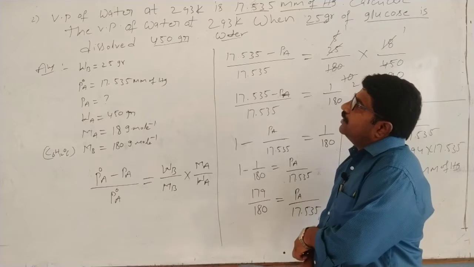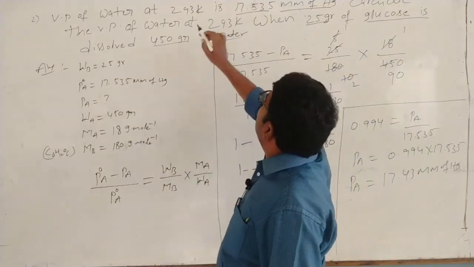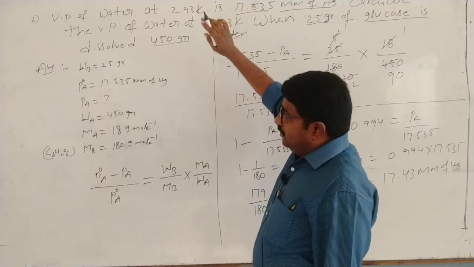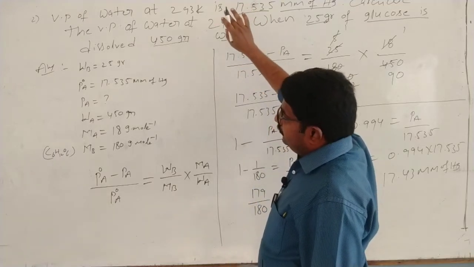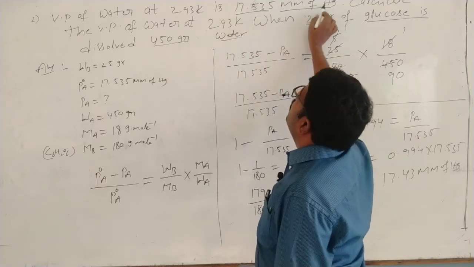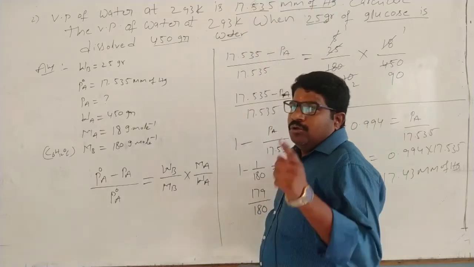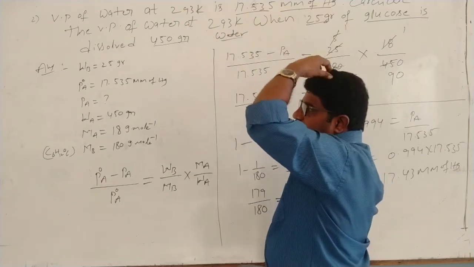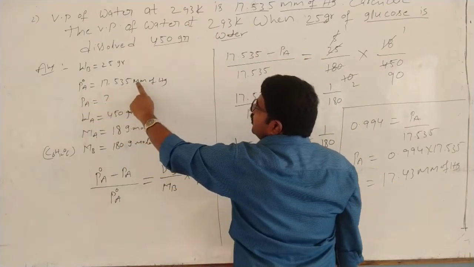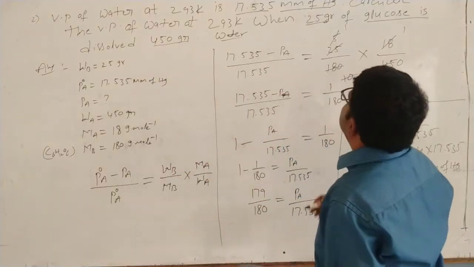Now, water is the solvent, with vapor pressure 17.535 mm of Hg. So the vapor pressure of the solvent is written as P0A, that is 17.535 mm of Hg. Next, see here.